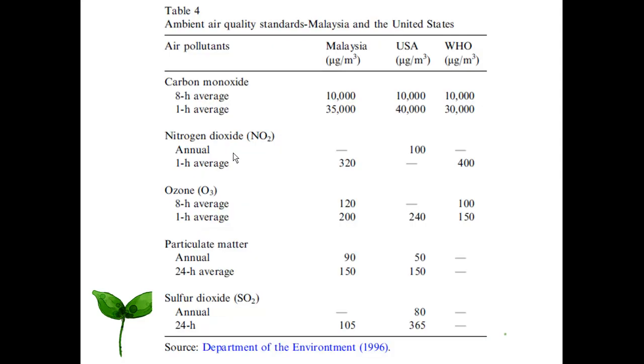This is the comparison of the Malaysia standard and the United States standard. They are more or less the same. We revise it a little to get the average of 40-30, so we state it as 35. For this one, the annual standard, Malaysia does not have, just for 1 hour. Then ozone, particulate matter and sulfur. Usually in Malaysia it depends on the WHO, the standard is from WHO, maybe with plus or minus relative to the WHO standard.